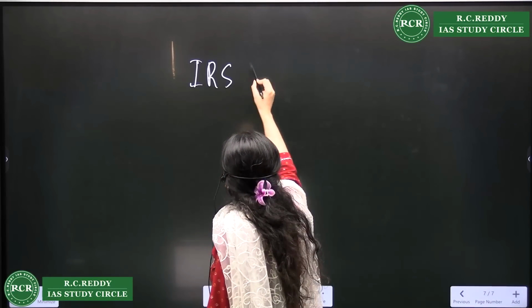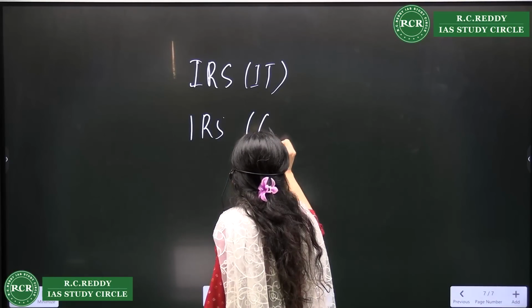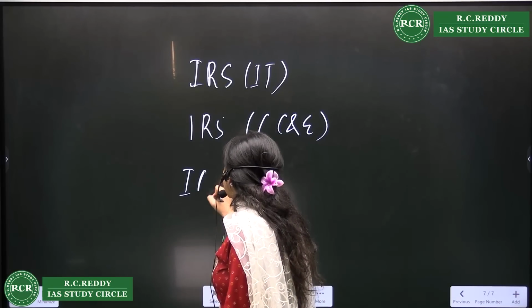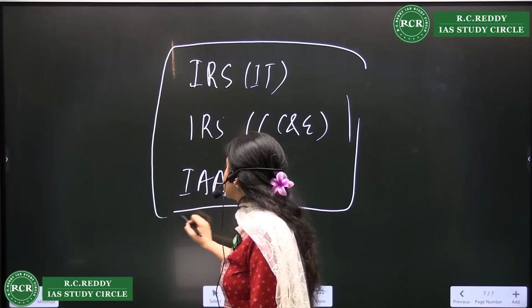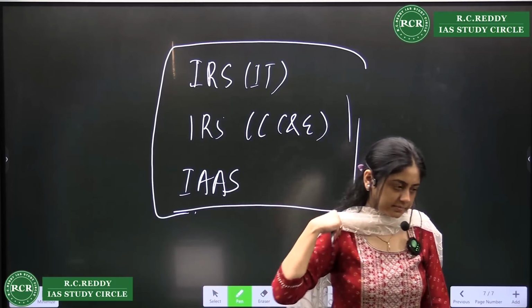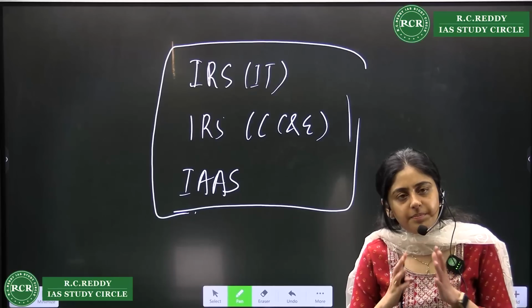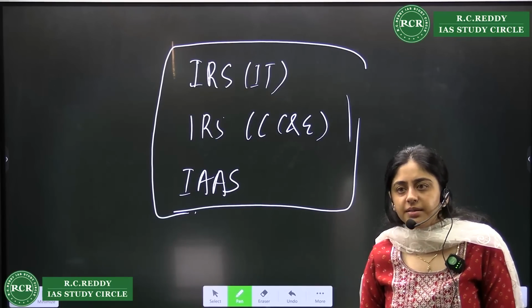which is usually the next field: IRS IT, IRS Customs and Excise, and IAAS. These are the next services. The best thing about these services is a very amazing work-life balance.